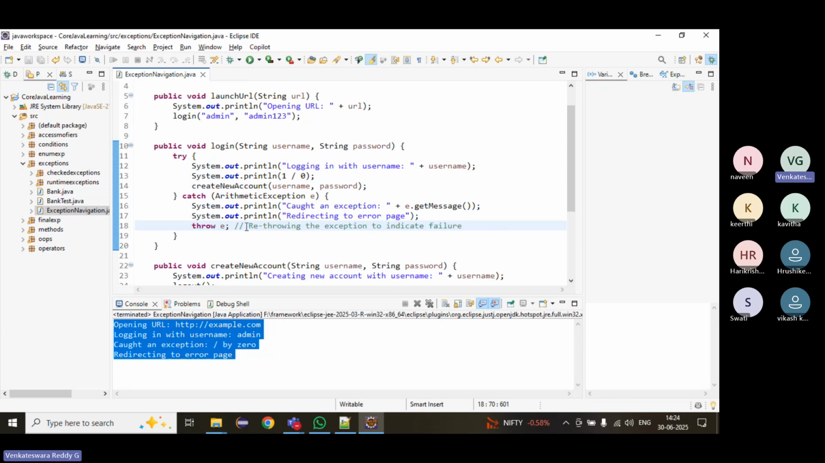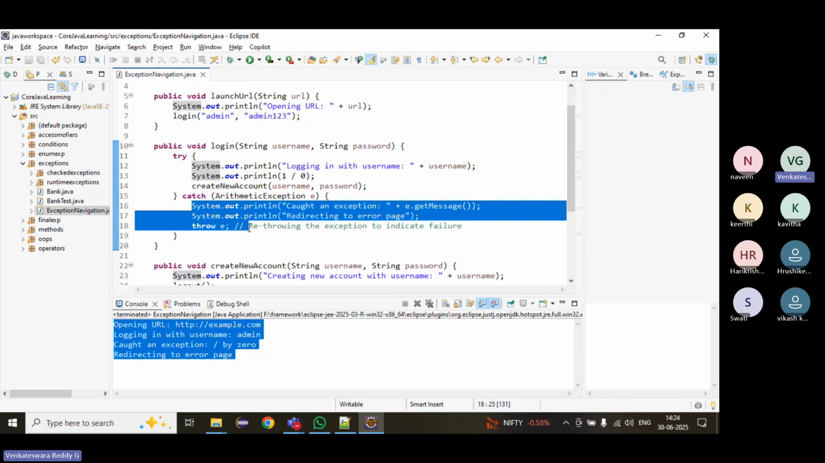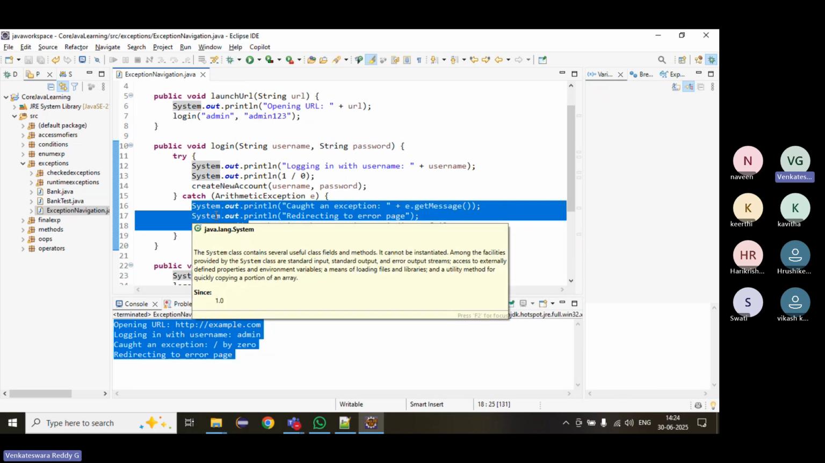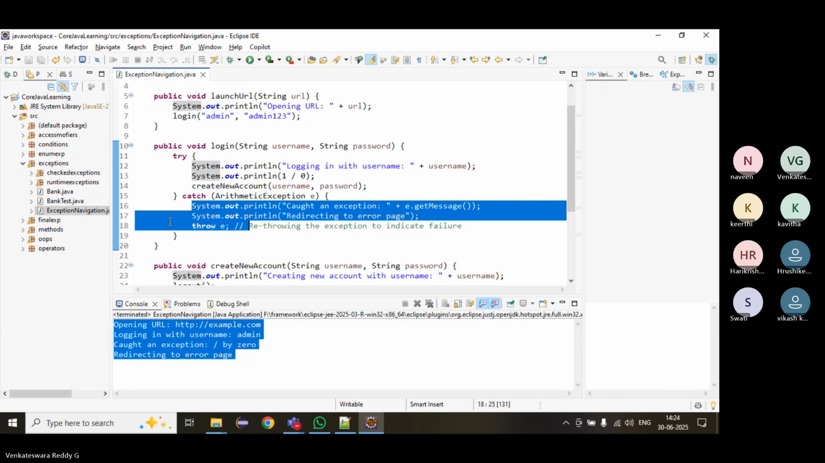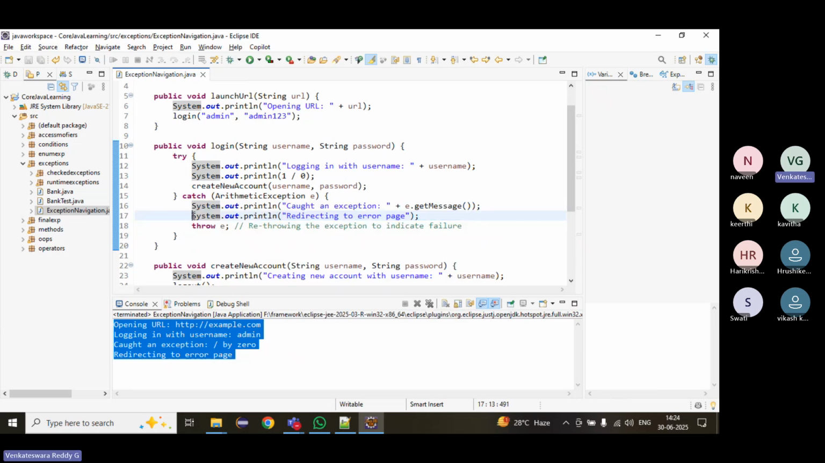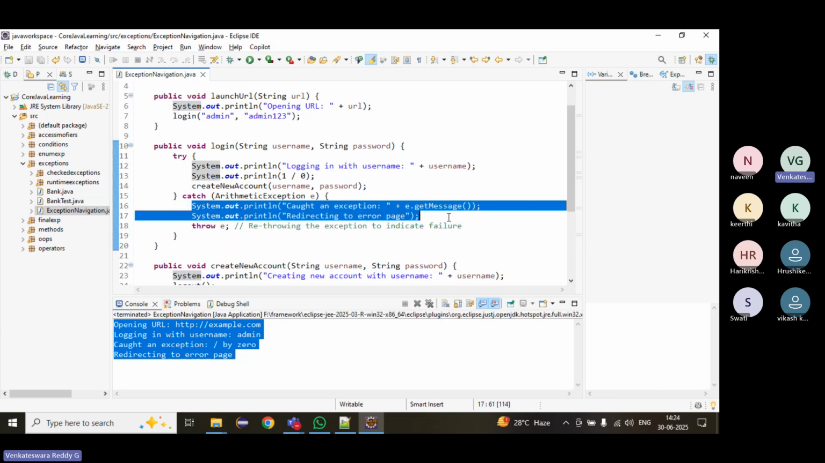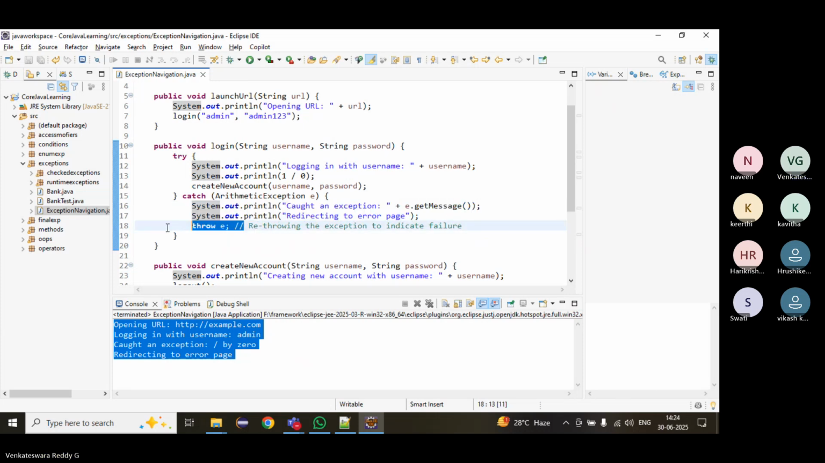We have to rethrow the exception. That means what it will do, right? In the catch block, what can we do? Either we can suppress the exception and continue the flow, or we can log the proper messages and then rethrow it.